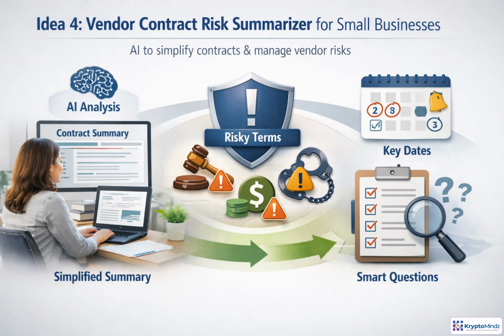Vendor contracts can hide costs, deadlines, and obligations that small businesses often miss. This idea uses AI as a translation lens, turning dense agreements into plain English risks, key dates, and smarter questions before anyone signs.